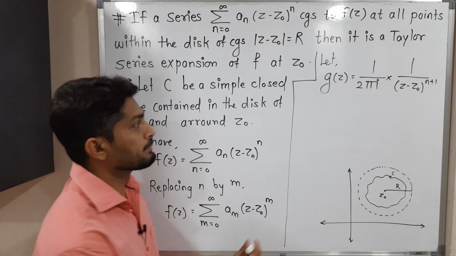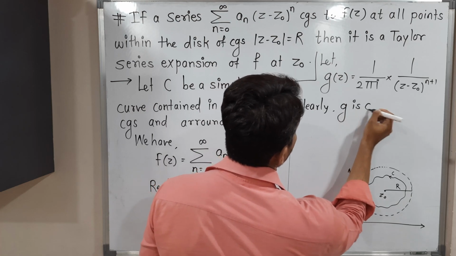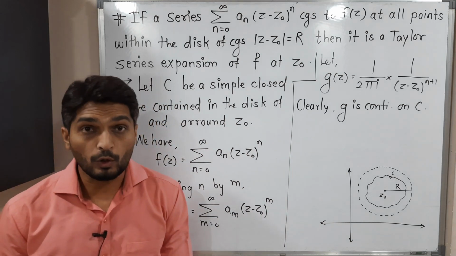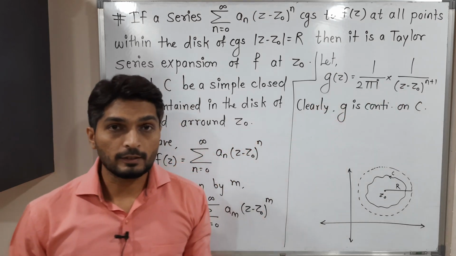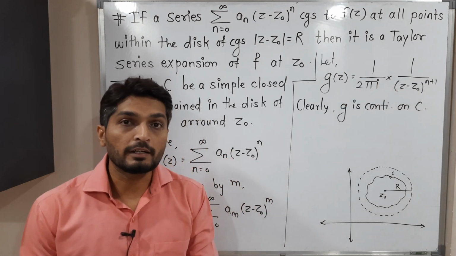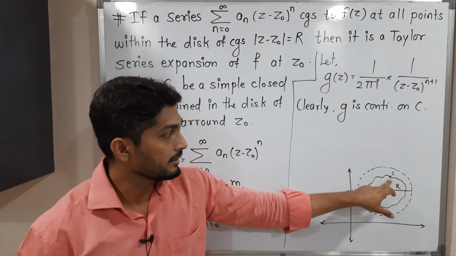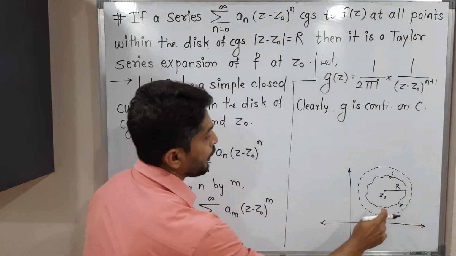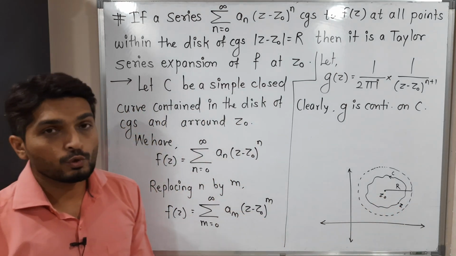Clearly it is continuous on C. Let me mention clearly: g is continuous on C. The function g is continuous on C because, tell me when this function won't be continuous, if the denominator is 0, and when will we have denominator 0 if z and z naught are equal, but it will not be possible because z naught lies inside the closed curve C and z is on the boundary of C. That's why both of them cannot be equal. So clearly it is continuous on C.